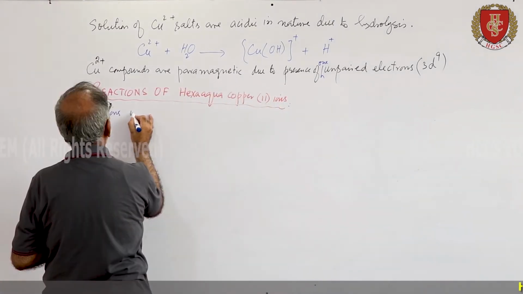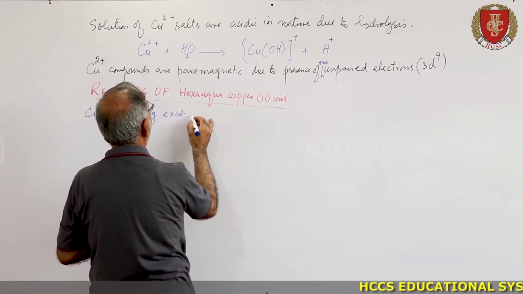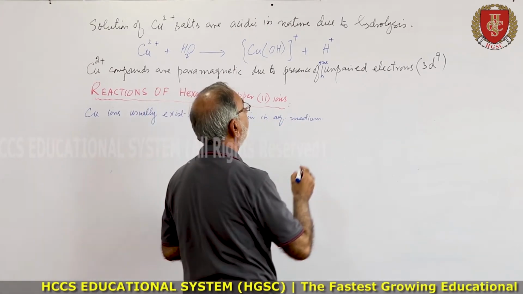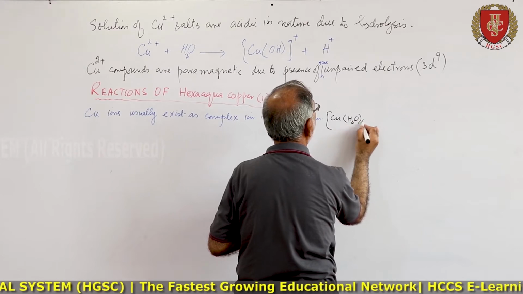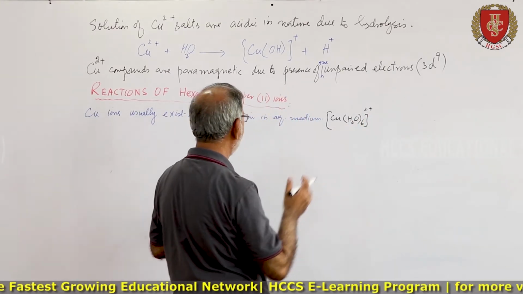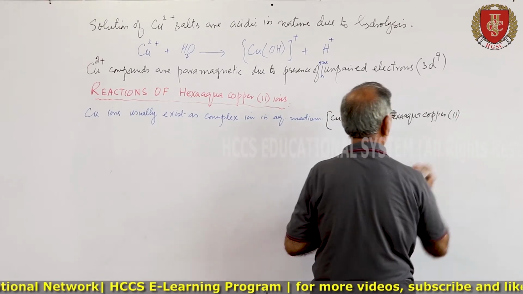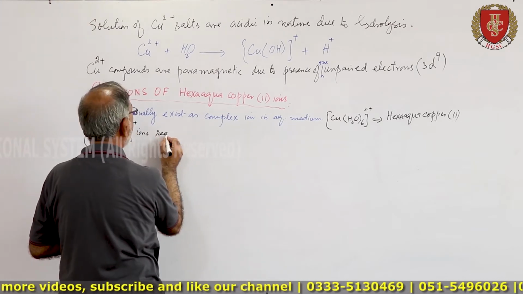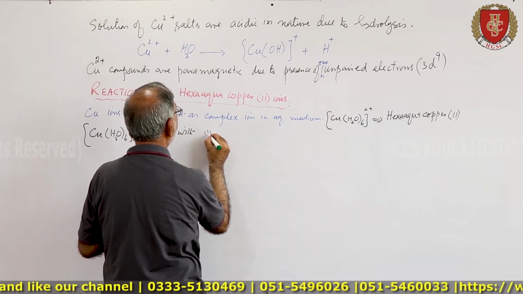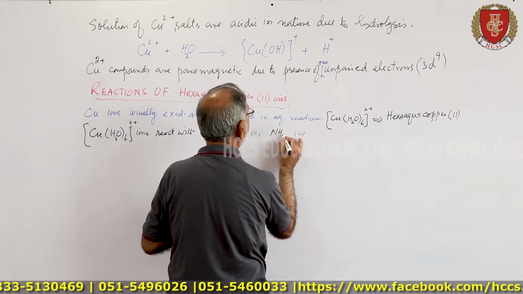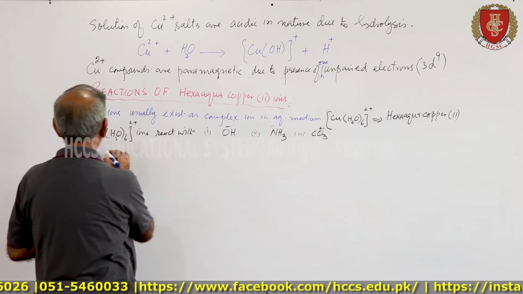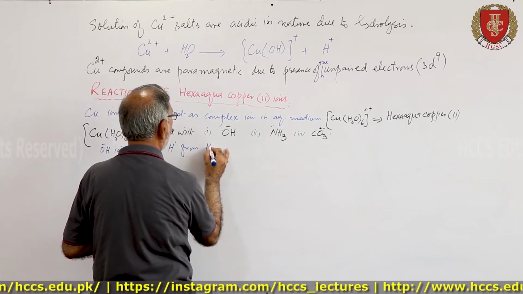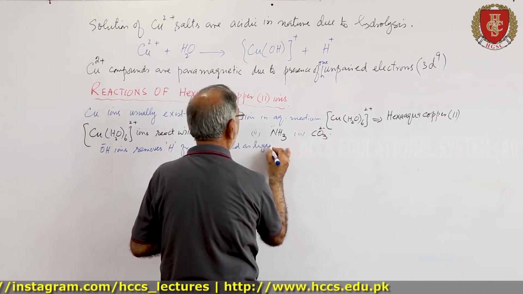Copper ions usually exist as a complex ion in aqueous medium, that is [Cu(H2O)6]2+. So this is hexaaqua copper 2. Hexaaqua copper 2 ions react with number 1, OH ions, NH3 and carbonate. OH ions remove hydrogen from water used as ligand.